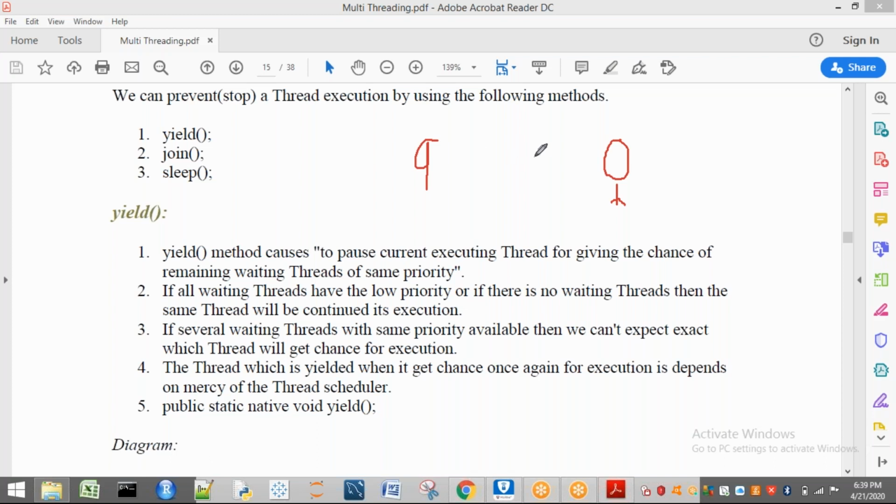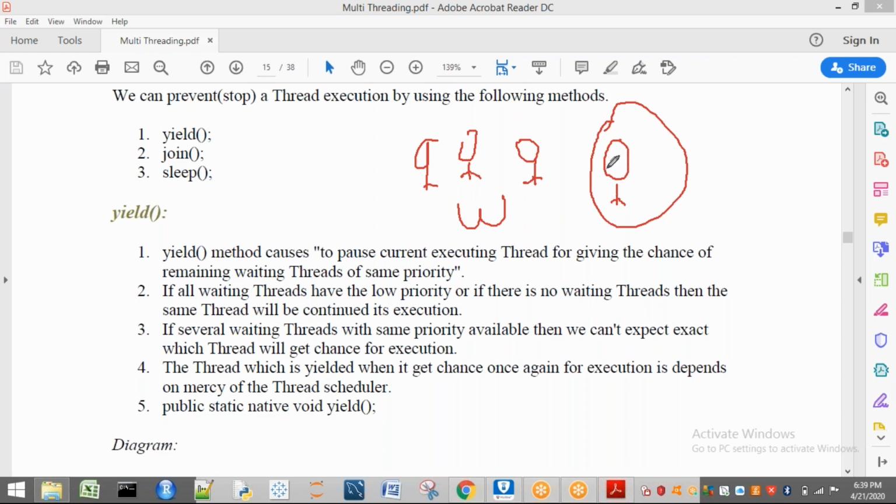For example, here we are having some more threads. Three threads are waiting, in waiting state, and this one is currently executing. So what happens here?